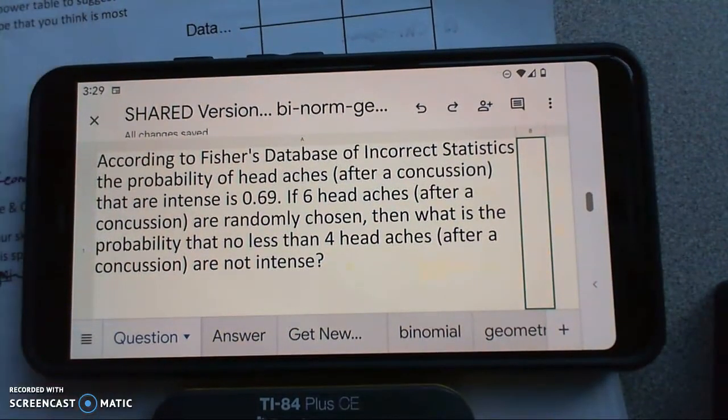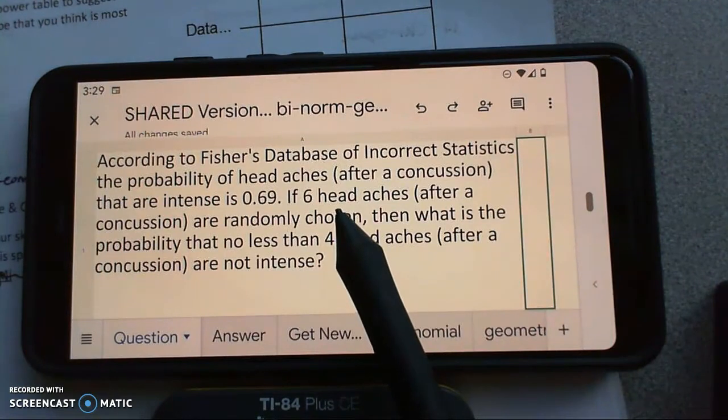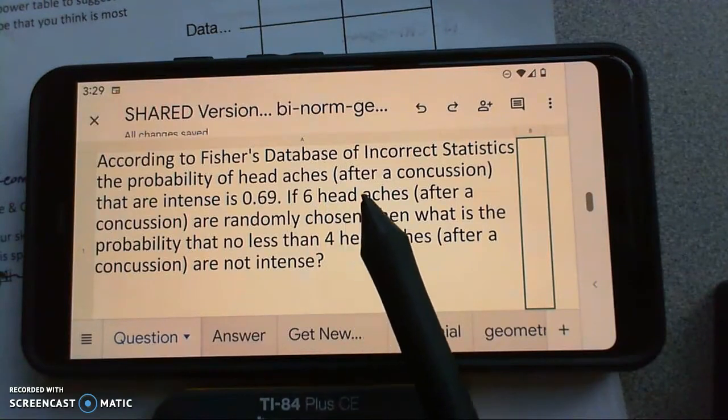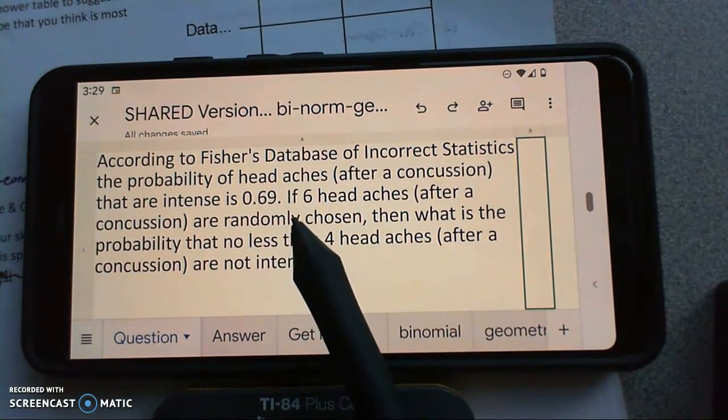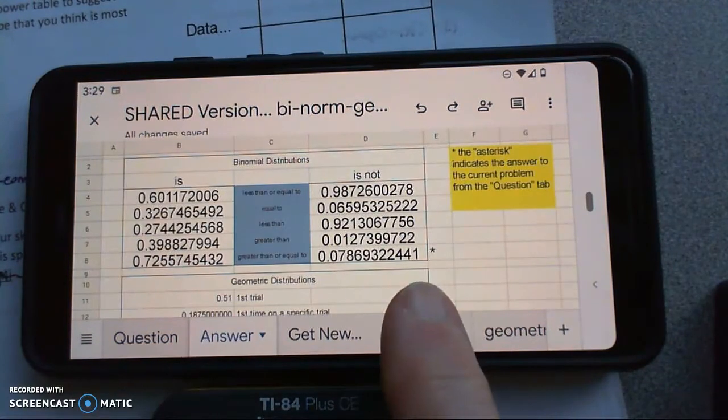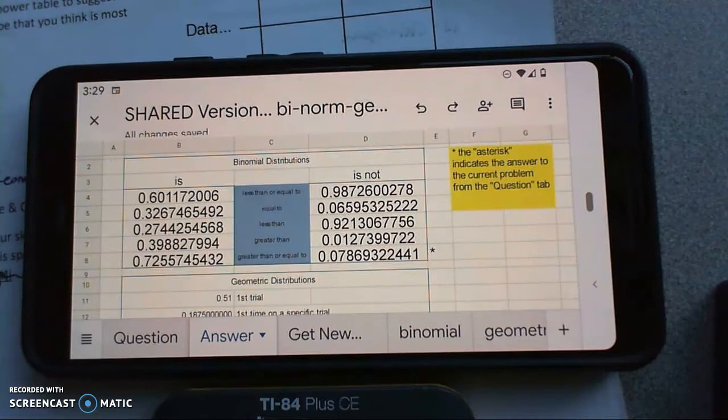Yeah, it's going to be another binomial instead of geometric. And the reason I know it's binomial is because 6 are chosen. You know, so according to my database of incorrect statistics, the probability of headaches after concussion that are intense is this. So I'm going to do the work, and then I'm going to go check the answer. It's going to be under the binomial. This is not a bad way even just to check.